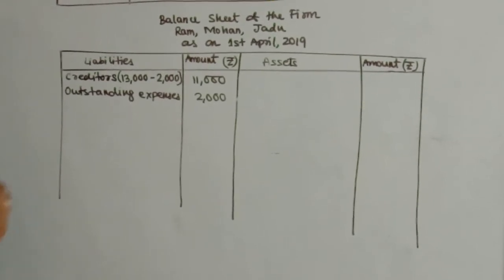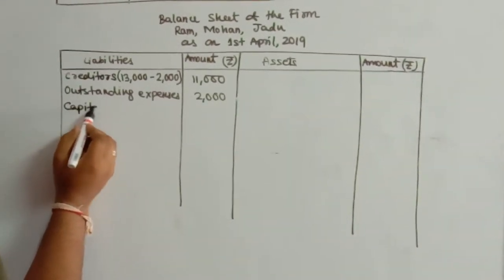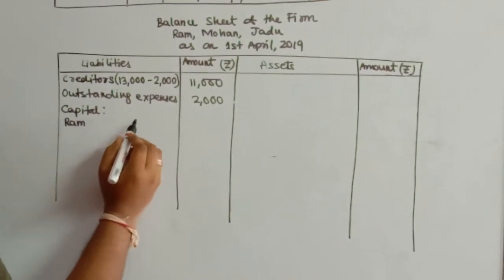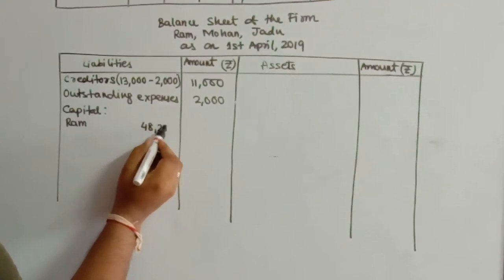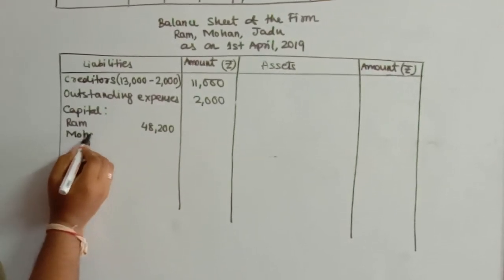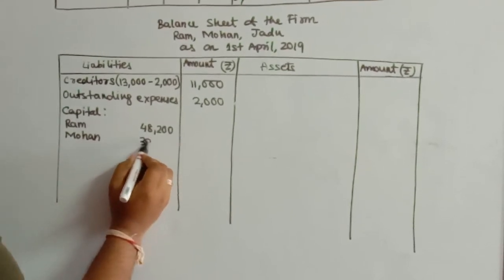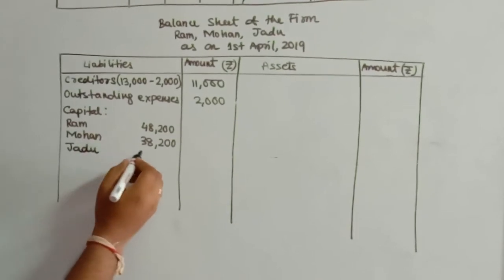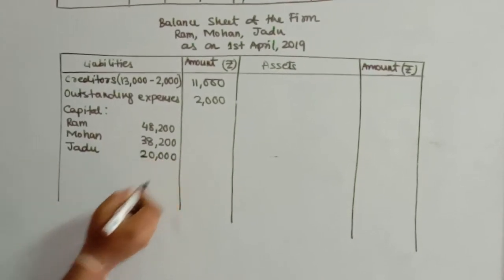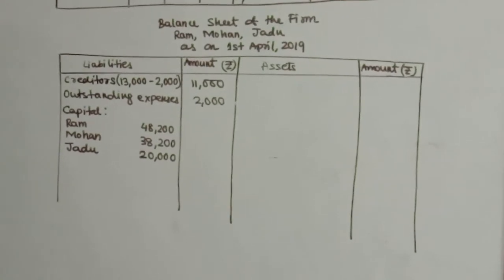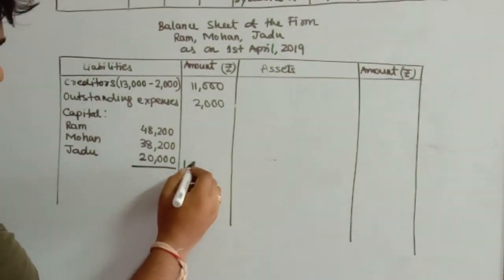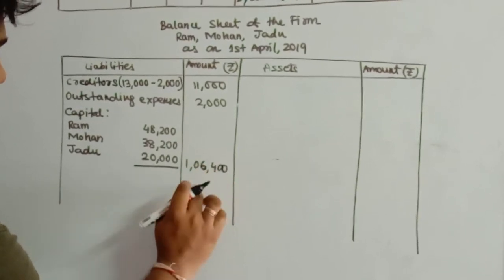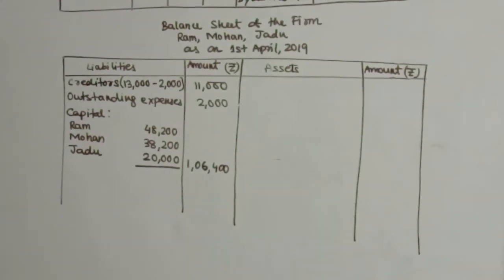And then you have partners capital. You have the capital of Ram, Mohan and Jadu. So Ram's amount of capital is 48,200. Mohan's capital account is 38,200 and Jadu's capital account is 20,000. So these are the amount of capital of the three partners. So it comes up to be 1,06,400. Now this is the liability side done. Next we have the asset side.